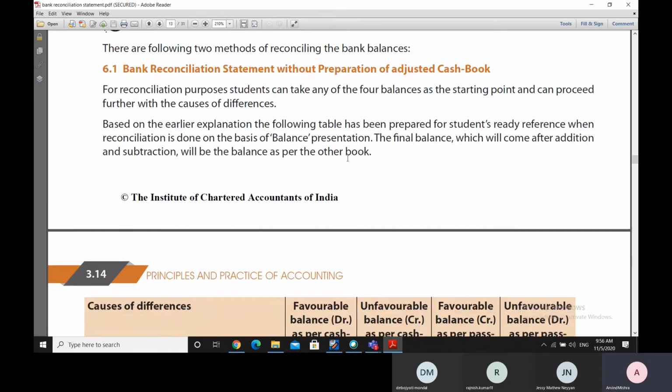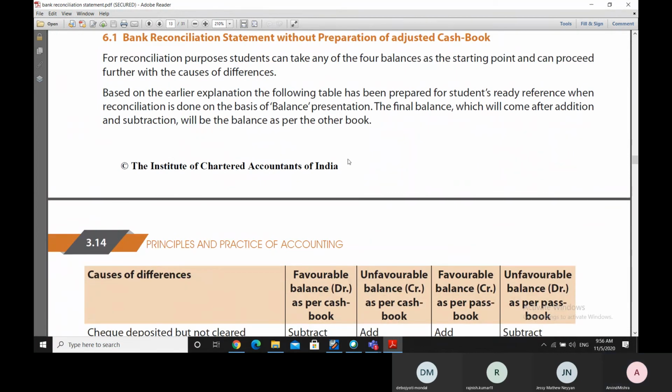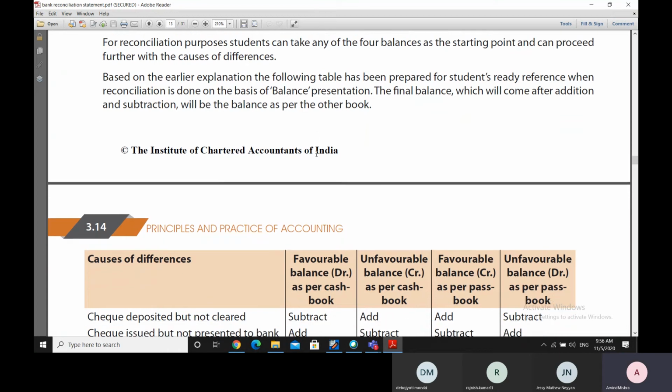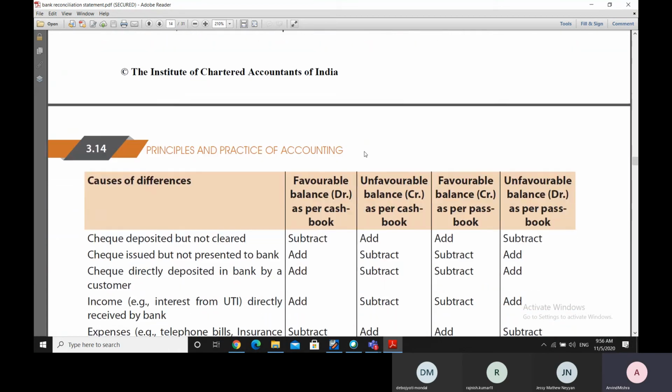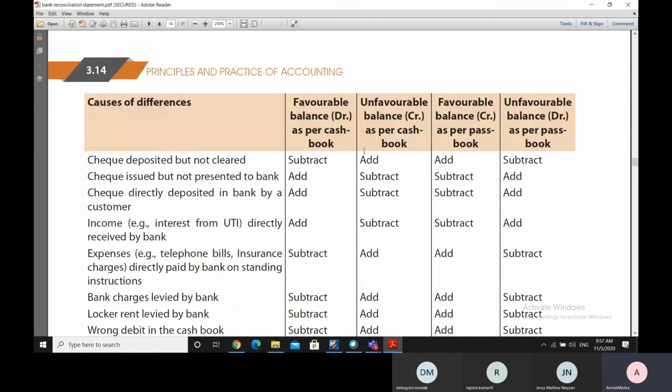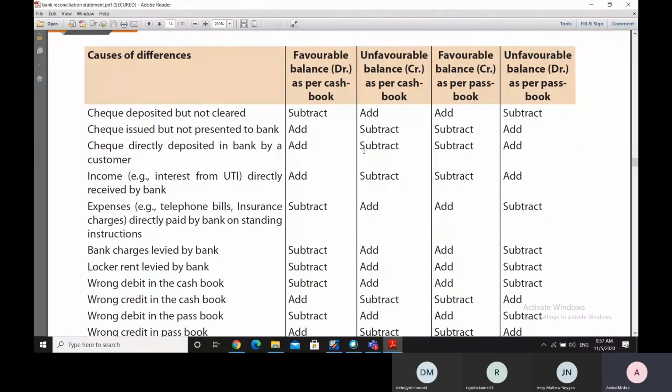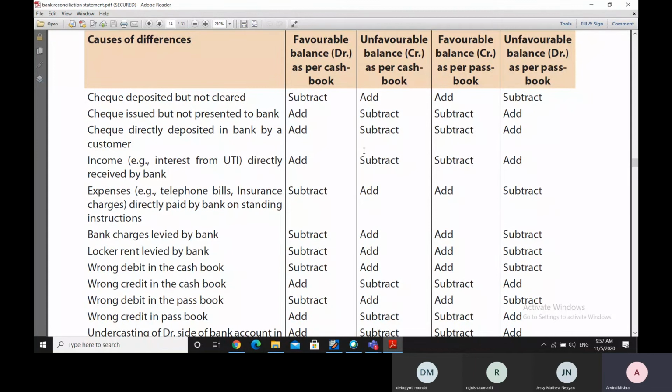So therefore, based on the explanation given so far, a table is being prepared here for the various causes of the difference. Those who want to consult this table can consult it to do the questions, but where this table is not available to them, they need to get all these things in the mind.